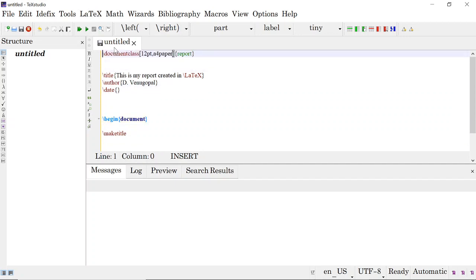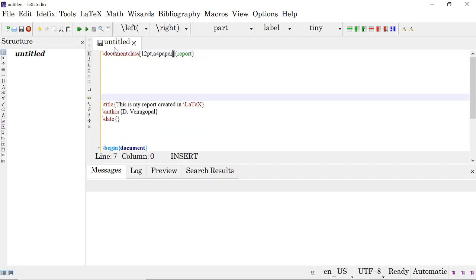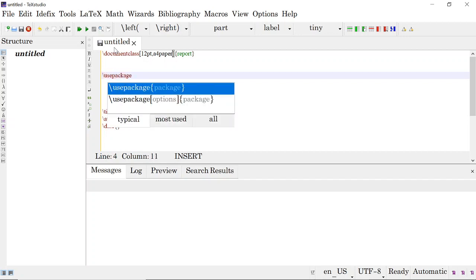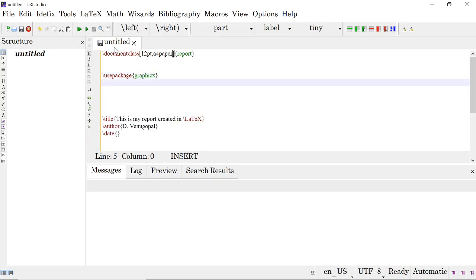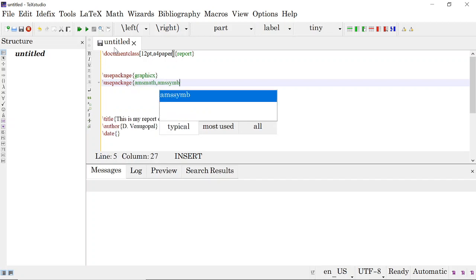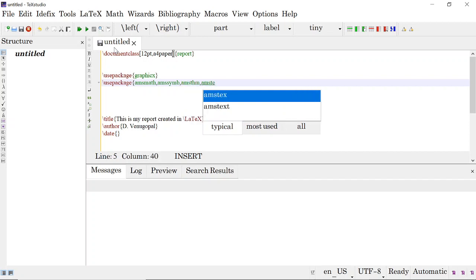Now the preamble: whatever packages you want to use, you put all these packages here. Suppose I use the package graphics, which is needed. Many mathematical symbols will be used, so use package AMS math, AMS symbols, AMS theorem, AMS text.